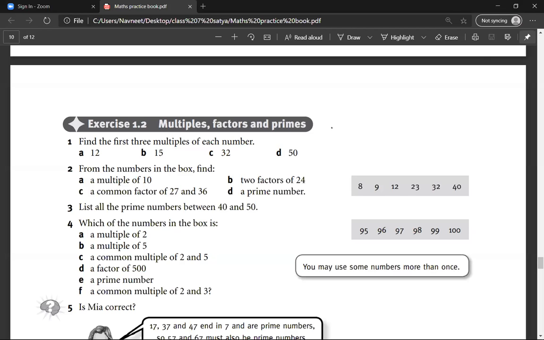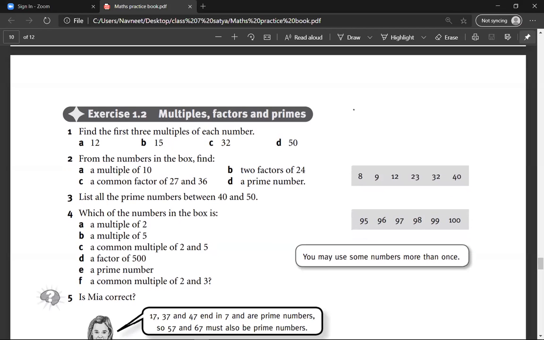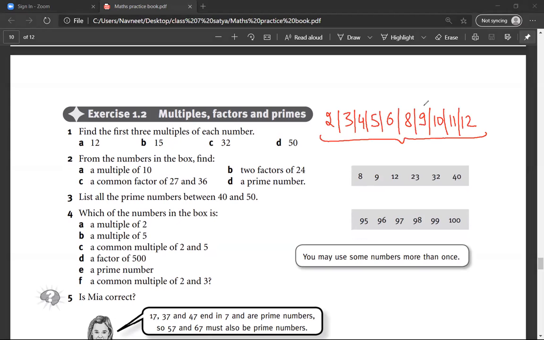So, Mr. Satya, we have seen the divisibility rules of 2, 3, 4, 5, 6, 8, 9, 10, 11, 12. Have you understood them? Yes, sir. Divisibility rules.